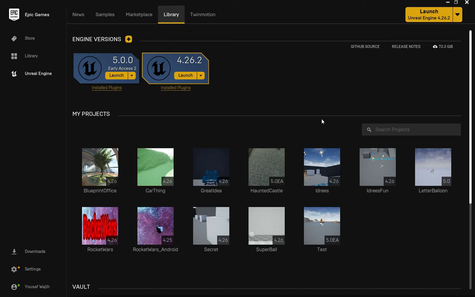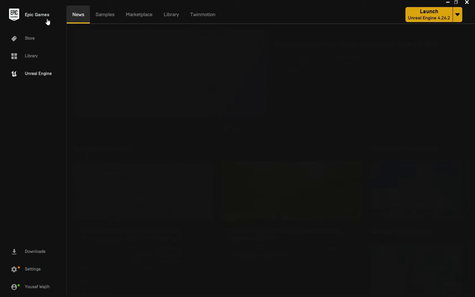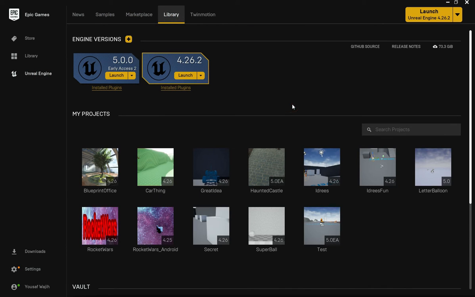If you don't have an Epic Games account, you can just create one, sign up with Google, whatever you want to do. And once you have opened that up, you need to go under Unreal Engine, and then you can see we've got news, samples, marketplace. You need to go under library. Now in here you can see we have got engine versions, and in here you will not have anything.